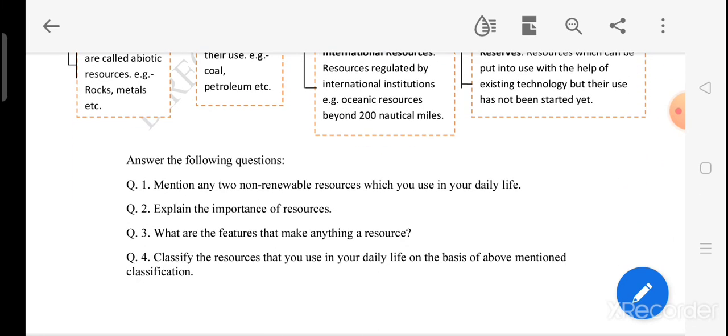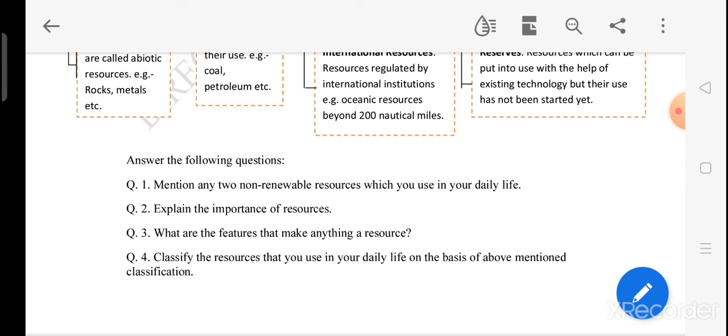Few questions are given there. Mention any two non-renewable resources which you are using in your daily life. Yes, you are using petroleum, you are using coal resources. Many examples are there. You can use any two.